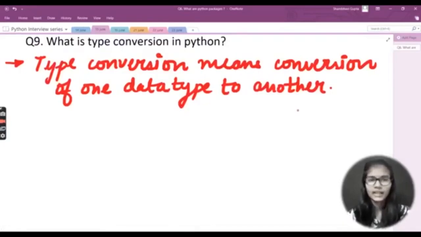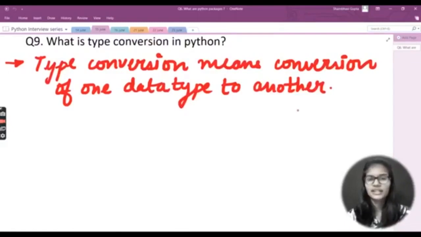Here I'll be listing the functions that are helpful in converting one data type to another. But let's say another question comes: what are the ways of type conversion? Basically, how do you do type conversion? There are two ways of type conversion: implicit type conversion and explicit type conversion.